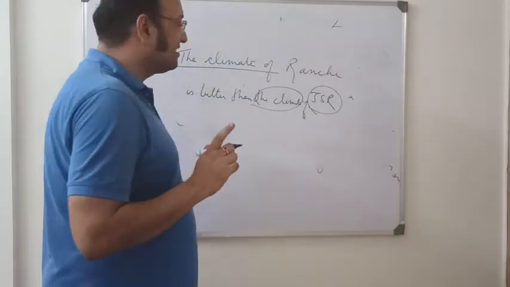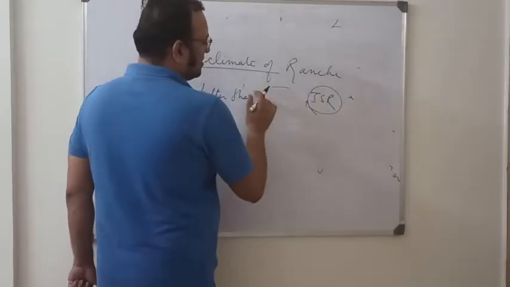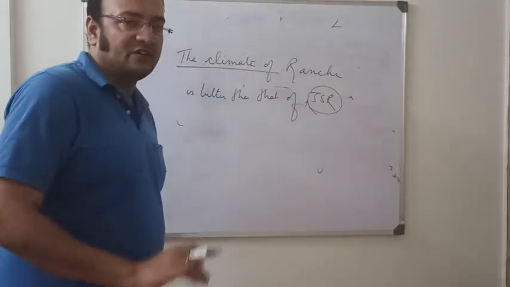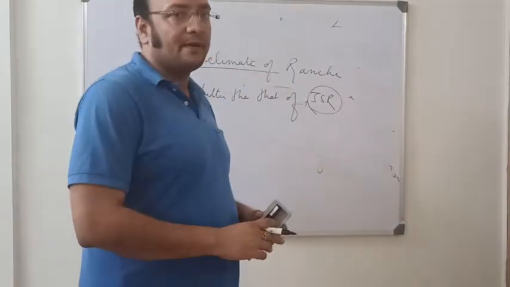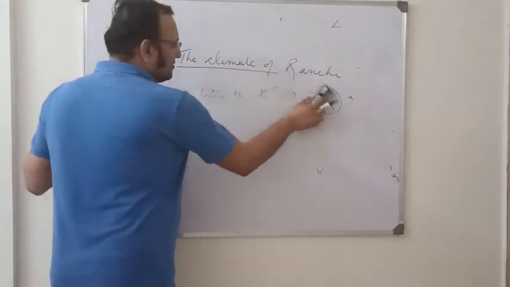We don't, right? The climate of Ranchi is better than that of Jamshedpur. This is the correct use. The climate of Ranchi is better than that of Jamshedpur. So this was an example. This is known as logical comparisons. I'll give you one more example.